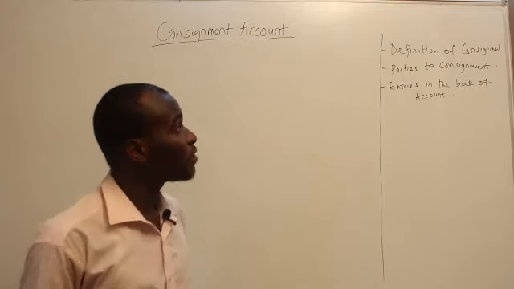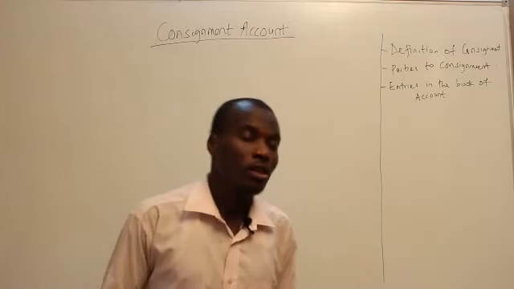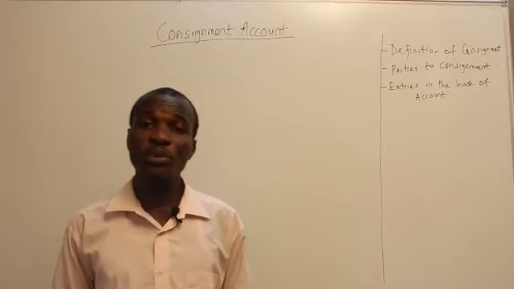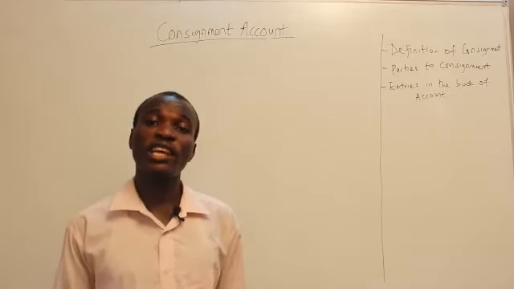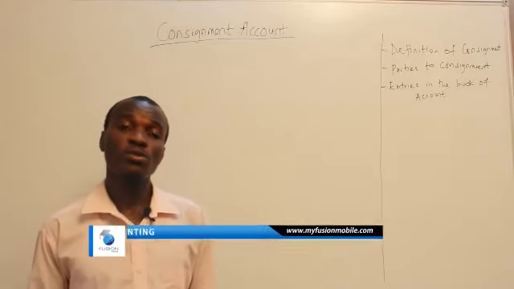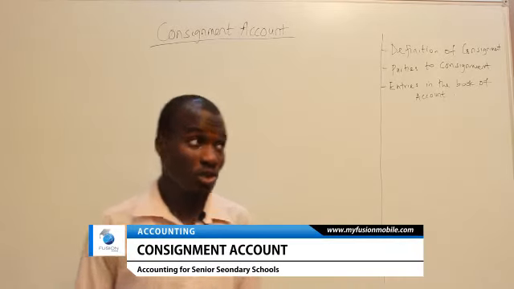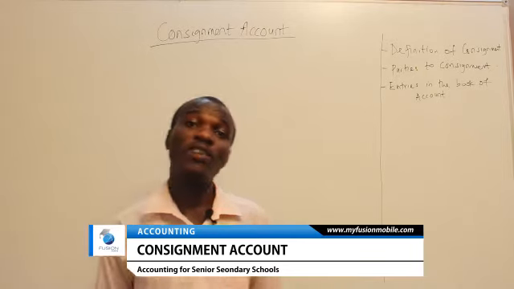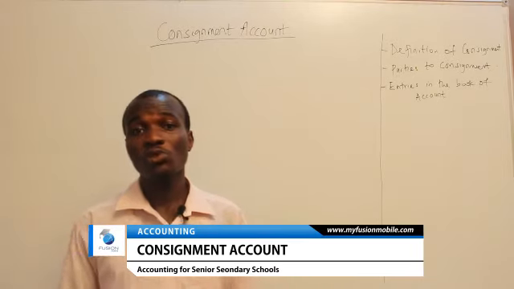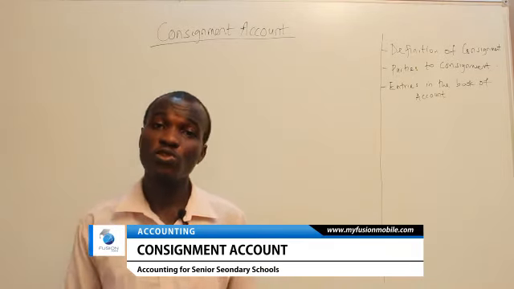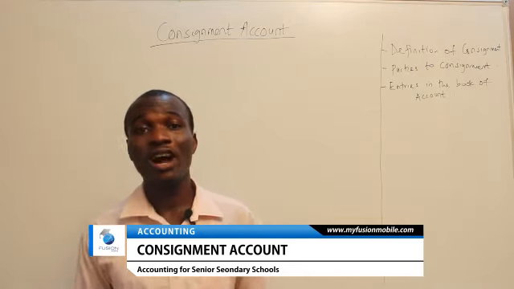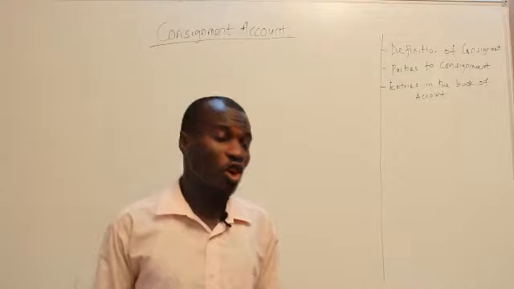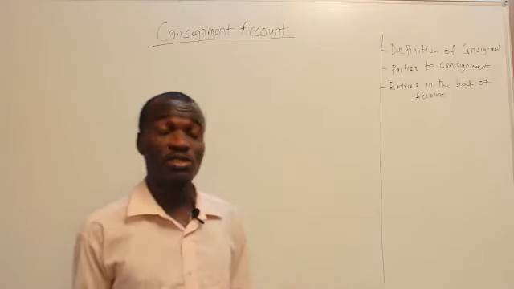So the first thing we have is the definition of a consignment. Consignment of goods means when the owner of a particular goods sends his goods to an agent for the agent to sell his goods on his behalf. So it occurs in business whereby the owner of a particular goods might not be the one to sell the goods himself, whereby such goods will be sold by an agent. That agent can be a local agent or an international agent. So that's what consignment of goods is all about.